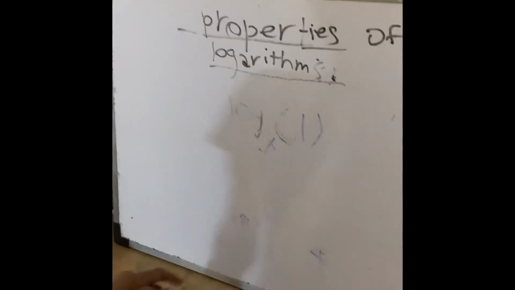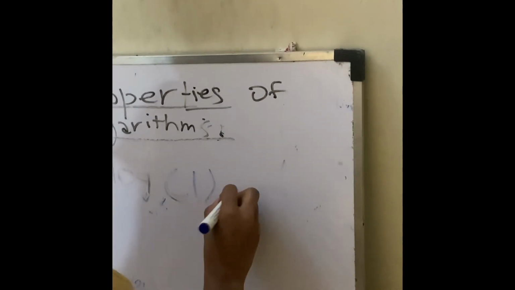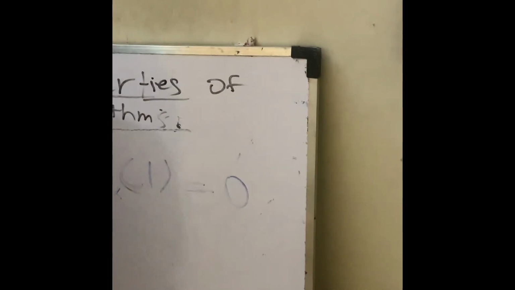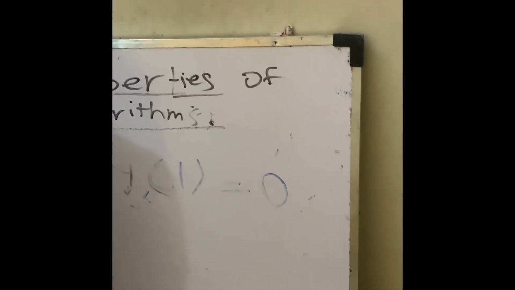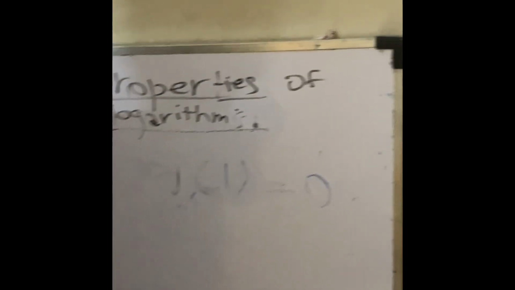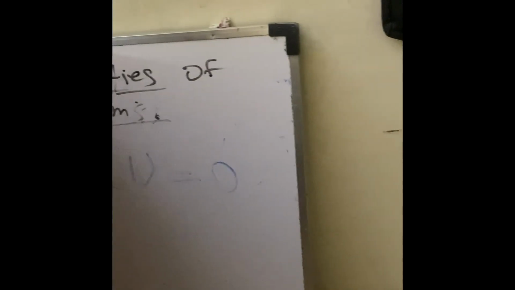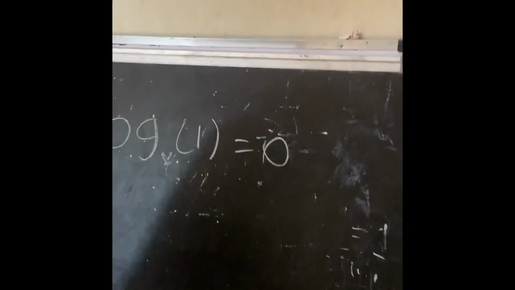The log of 1 with any base, in terms of basic logarithms, and I'm not talking about complex logarithms which can have advanced bases, should equal 0, as anything to the power of 0 is equal to 1. I'll better explain it in this way, since my marker is horrible. The logarithm of 1 with any base should equal 0 as per the standard terms.